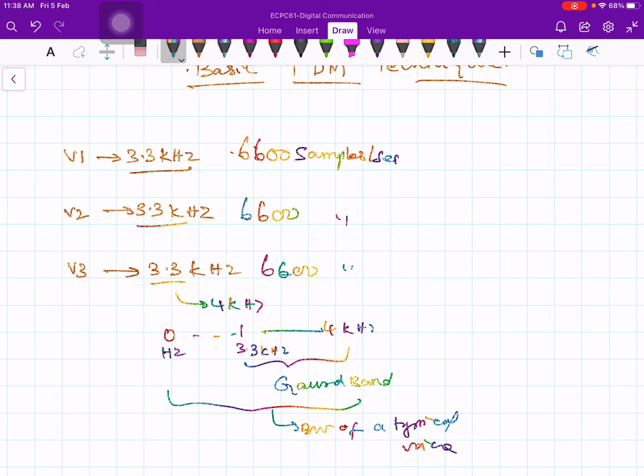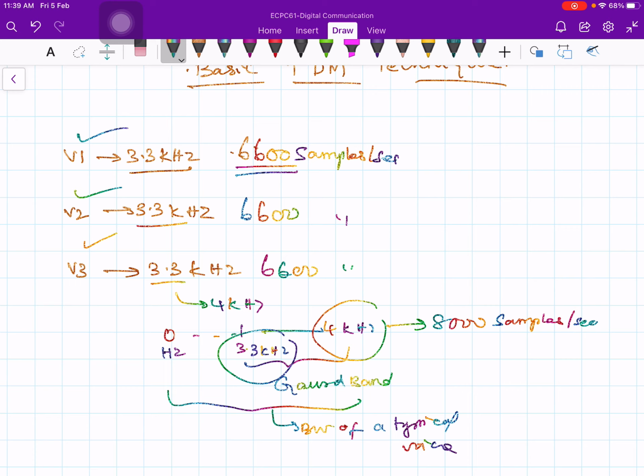If you consider 4 kilohertz, then it is going to be 8000 samples per second. So take 8000 samples in a second. Therefore, the sampling is done at twice not 3.3 kilohertz, but twice 4 kilohertz. The gap between 3.3 kilohertz and 4 kilohertz is the guard band. Therefore, each of these signals V1, V2, V3 has to be sampled not at 6600 samples per second, but at a rate of 8000 samples per second.